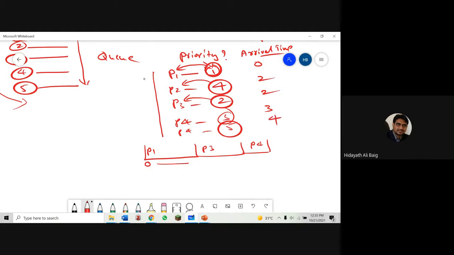We don't look for the time. If you look at this, process 1 is the first one. It will go to the CPU because it came first. Also, the priority is this. Next we have two processes. Both came at the same time, but this is important because the priority is 2. That's why process 3 will go in the system. So that is this algorithm.